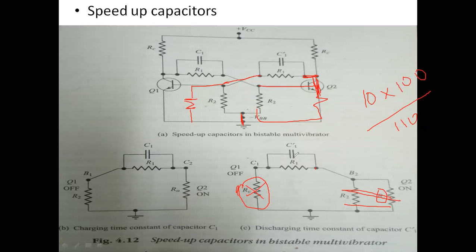Here the time constant will be only R dash, that is R1 into C1 dash. Simply RC plus R1 into C dash, where R1 is very small. Therefore, if you neglect it, you may get RC into C1 dash. Generally this time constant will be very large, since it is the parallel combination of R1 R2. Therefore the overall circuit time constant will be this one.